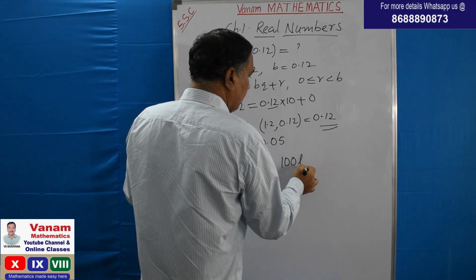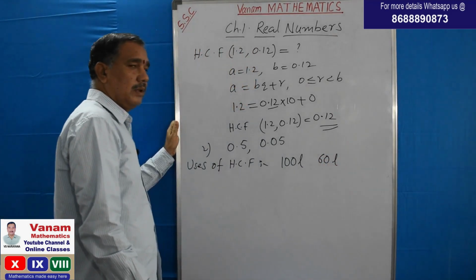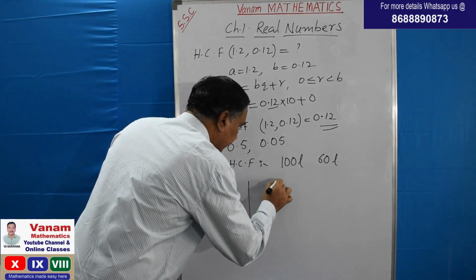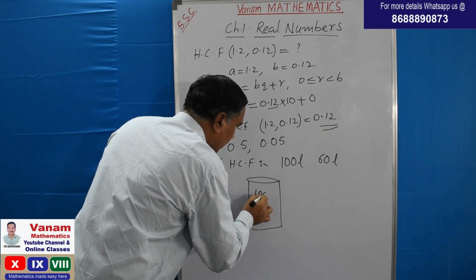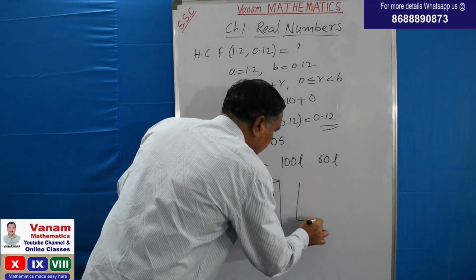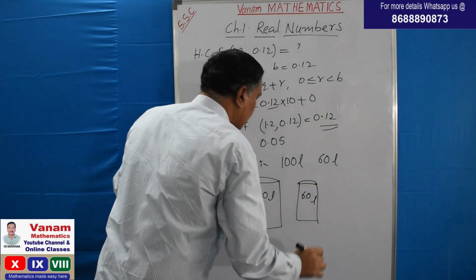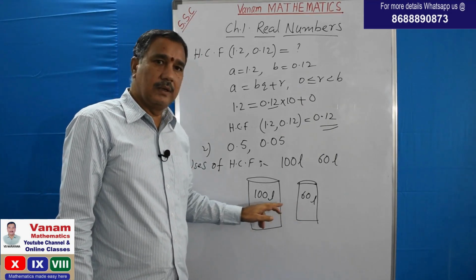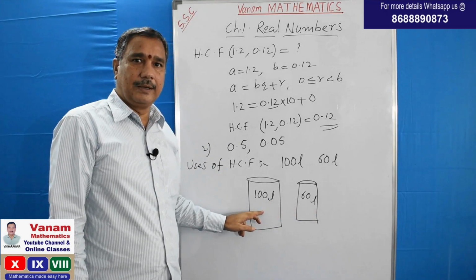For example, there are two vessels of volume 100 liters and 60 liters. What is the maximum volume of the vessel which can fill both vessels completely?